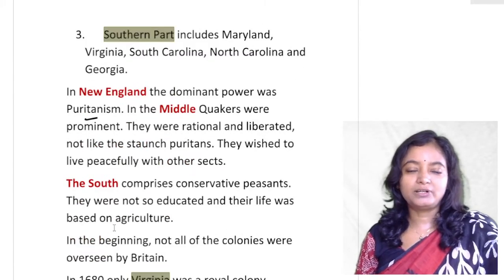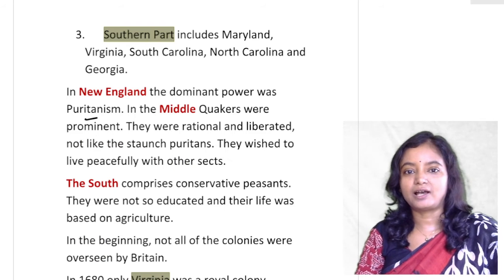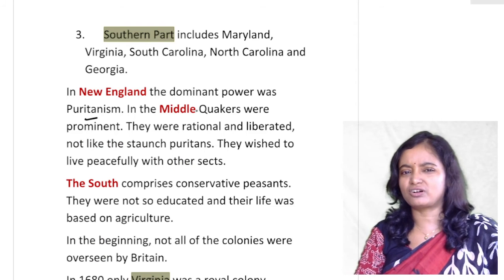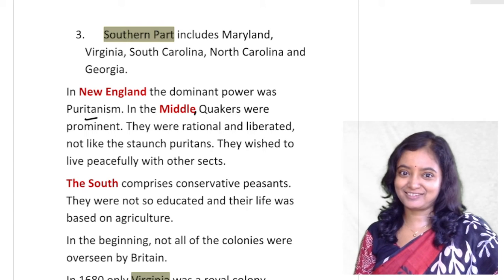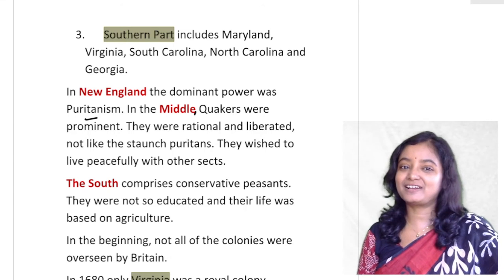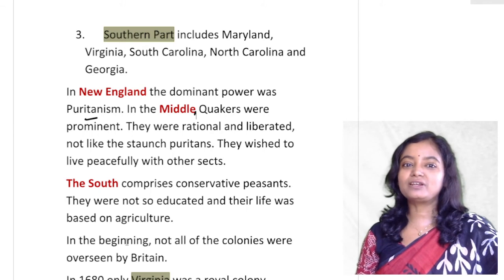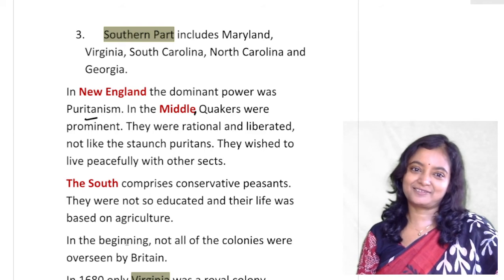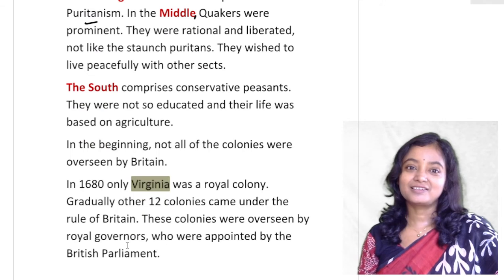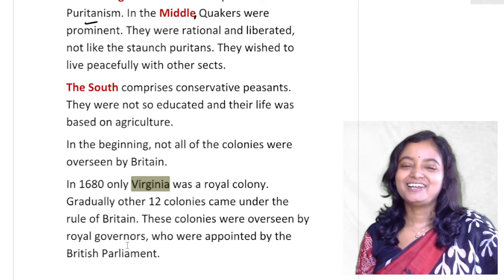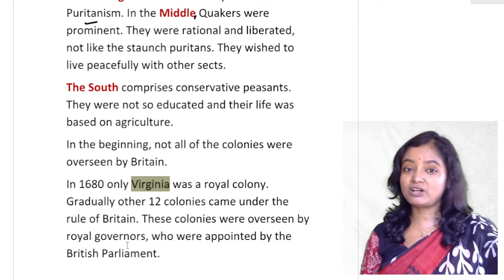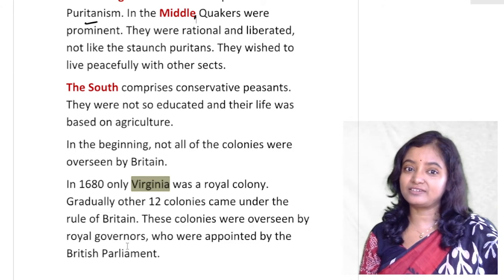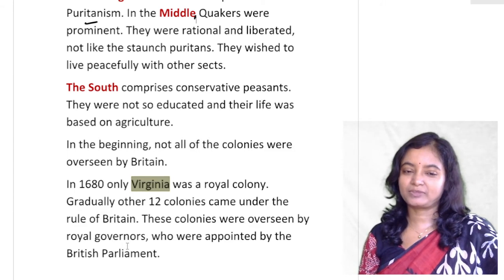In the Middle Colonies, Quakers were prominent. And who were Quakers? Quakers were not as strong-headed and staunch as the Puritans. They were rational and liberal, and they used to live peacefully with other sects, secular, you can say. The South comprised conservative peasants. They were not so educated and their life was based on agriculture.